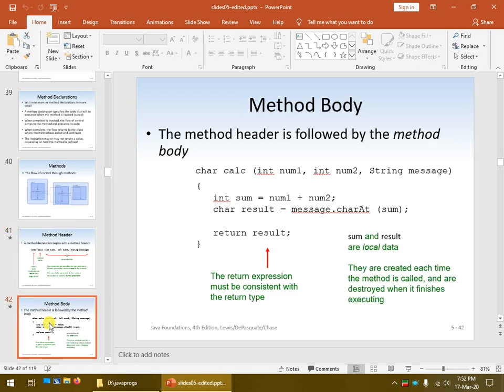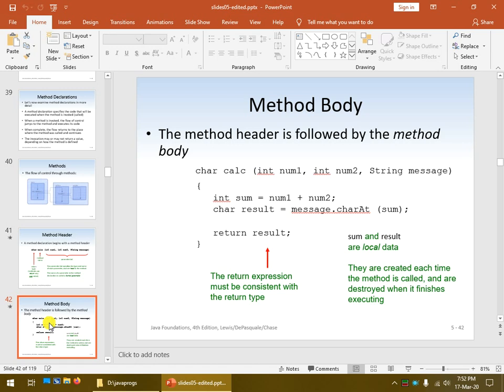Let's see. So here's the method definition for calc. You give it two integers, num1 and num2, and you give it a message, which is a string. What it's going to do is take the two numbers and add them together. It's then going to use that number to calculate which character in the message string to return back. Return back, what does that mean?